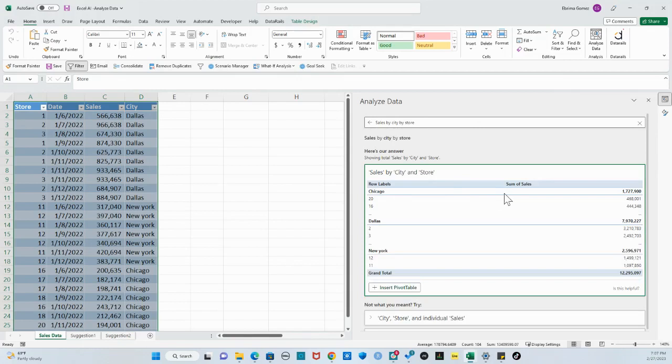Look over here. So on here, it's giving you the stores' corresponding sales, and then here is the city, and then the sales that's made. Here again, the same thing. So basically, if I was to insert this, I have the sales by city by store in a pivot table. So let's go. Come on. By now it's thinking.